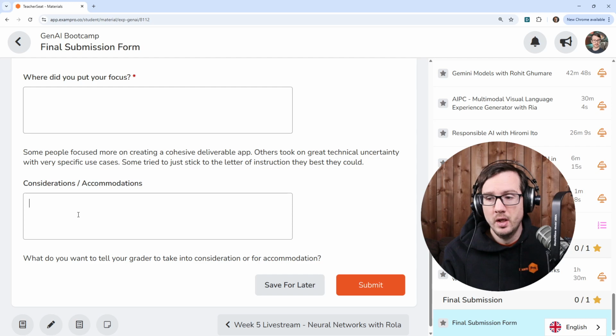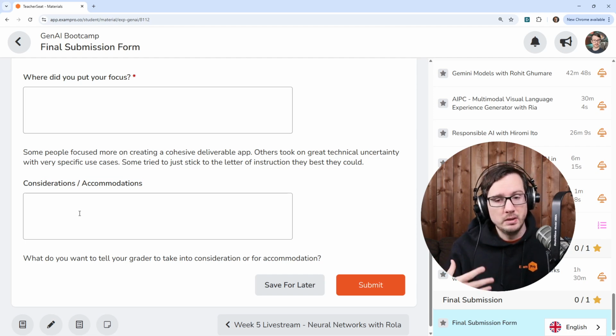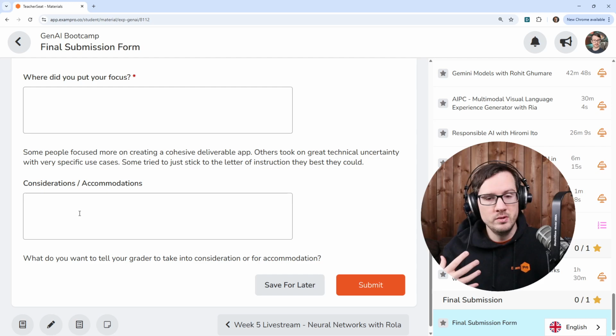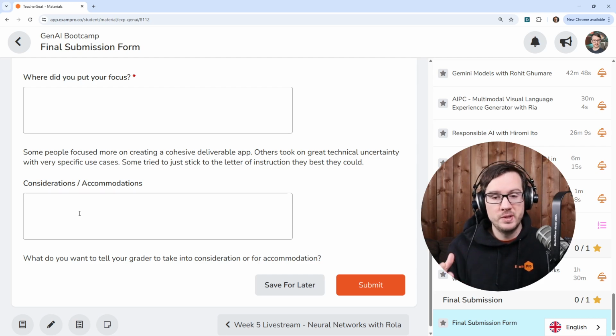Considerations and accommodations. If there's something you want me to consider, put it in this box. If there's accommodations, like there were gaps or specific challenges that you had, this is your opportunity to put it in that box. And yeah, just do your best here. Try not to write too much. The size of the boxes is the size of information.